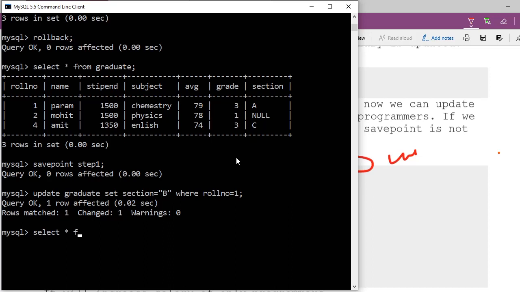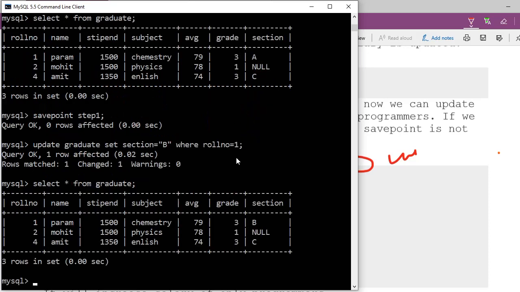At that time, why you're not telling to be? Okay, no problem. Once again we will write. Roll back this one. Okay, make a query. We are going to roll back. Select asterisk from graduate, is it? Done. You see this got changed. Earlier it was A, now it is B.